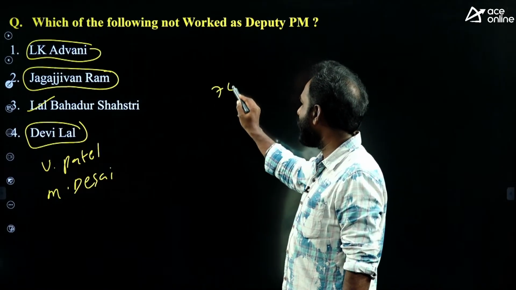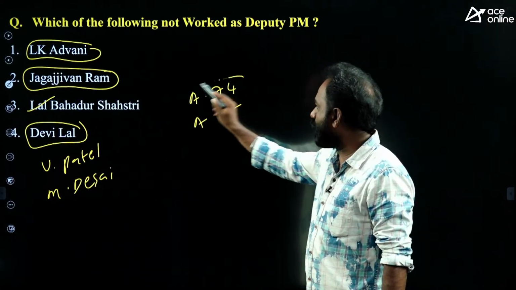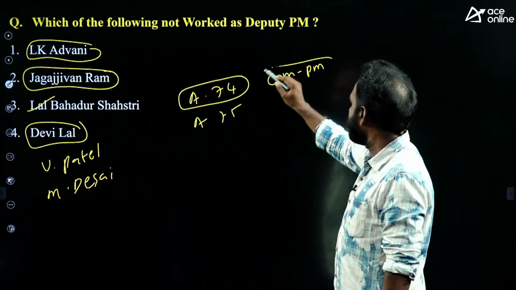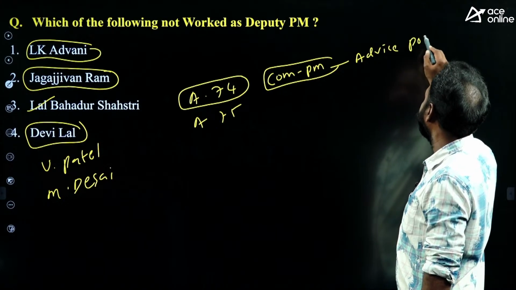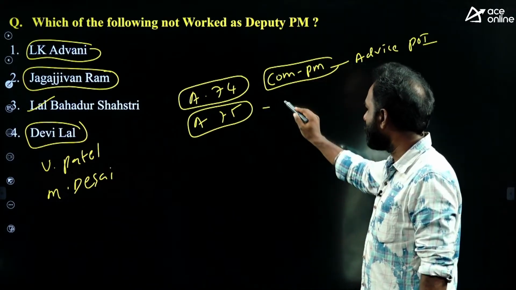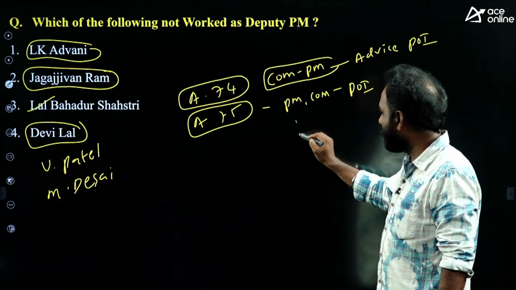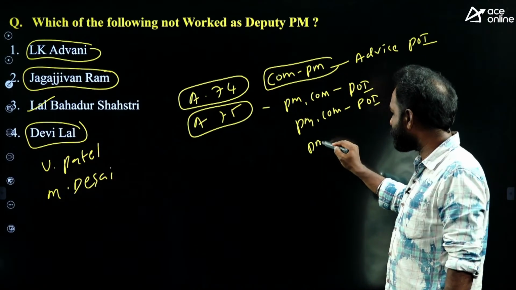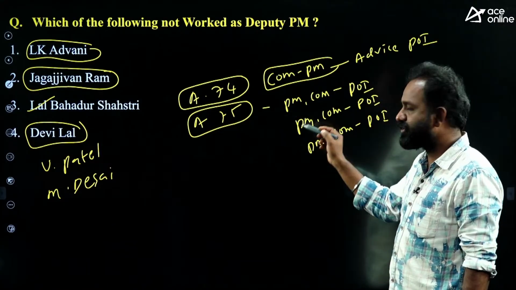As you know, we have Article 74 and also Article 75. Article 74 talks about there shall be a Council of Ministers headed by the Prime Minister to advise the President of India on administrative matters. Article 75 talks about the Prime Minister and Council of Ministers being appointed by the President of India, giving resignation to the President, and being removed by the President. These things are mentioned in Article 75.